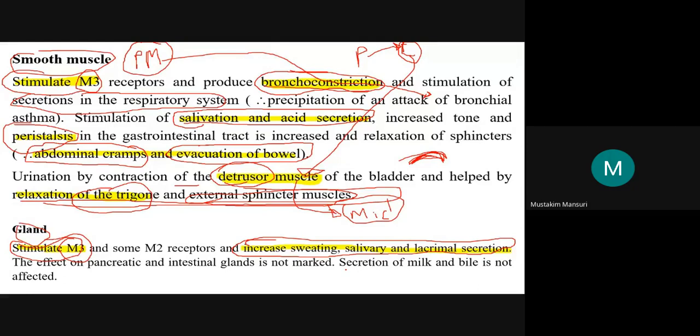But the secretion of milk and bile is not affected. This is about the effects on the gland.